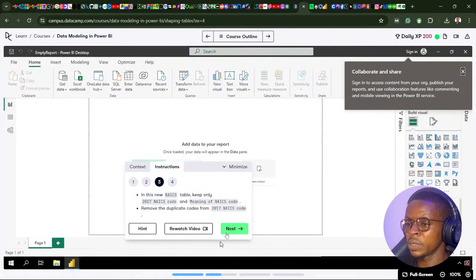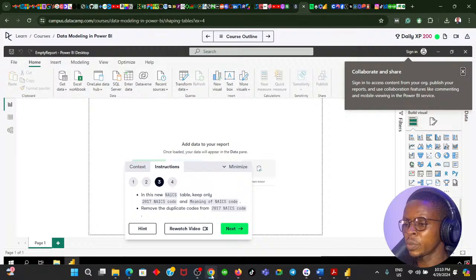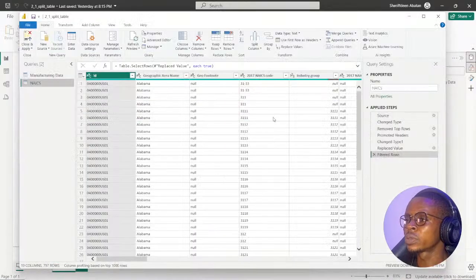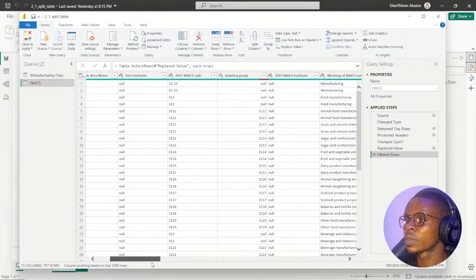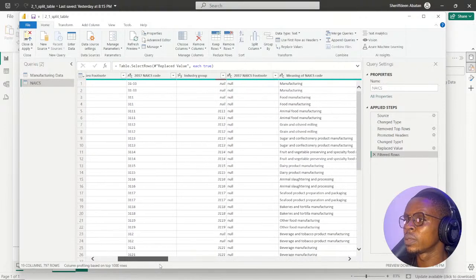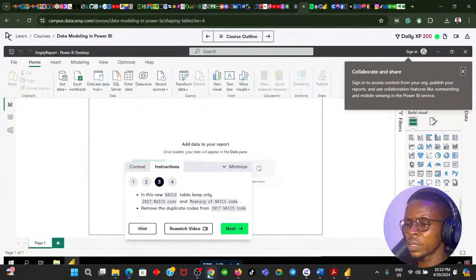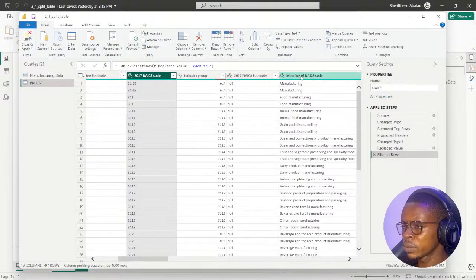So the next step says in the new table, keep only the 2017 NAICS code and meaning of NAICS. Remove the duplicate code from that. So I have to keep only two columns and remove the remaining columns. If I go to the meaning, I think we are keeping the 2017 NAICS code and the meaning.